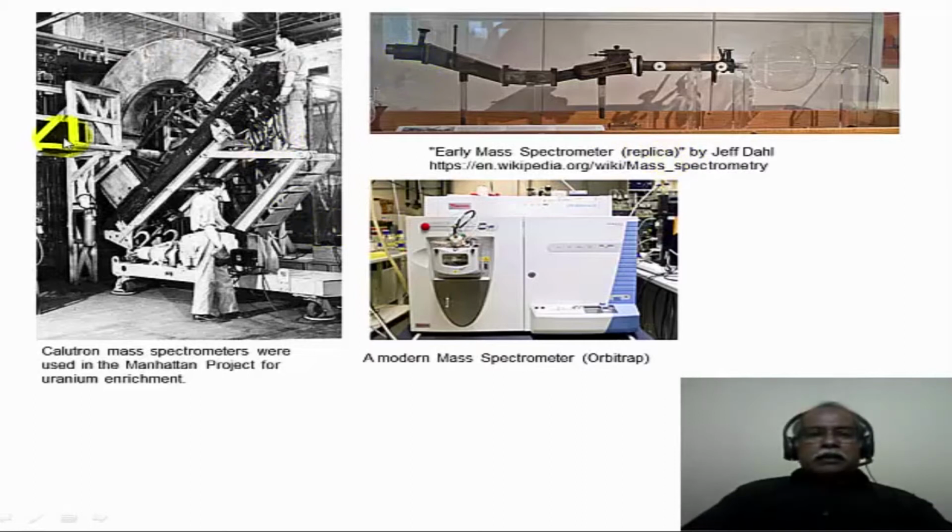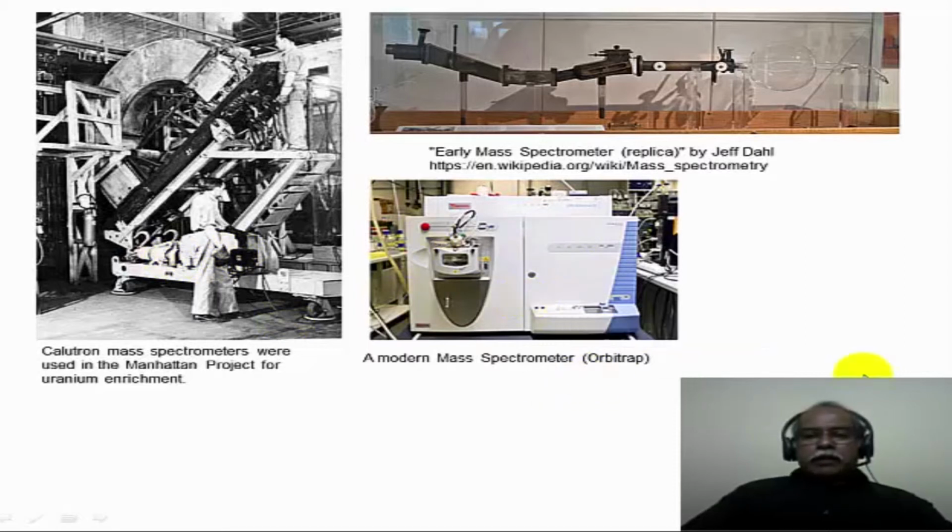Now this large unit that you see here is a magnetic field. It is part of a magnetic sector mass spectrometer. This is called the Calutron mass spectrometer, which was used in the Manhattan Project for the enrichment of uranium, to isolate the radioactive uranium from the uranium ore, for example.